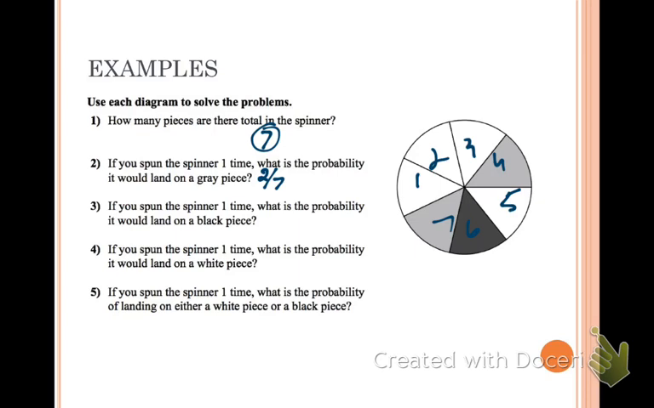You can change that to a fraction or a percent if you'd like, but like I said, fraction's fine. If you spun the spinner 1 time, what's the probability it's going to land on a black piece? Well, we only have 1 black piece, so that's 1 out of 7. If you spun the spinner 1 time, what's the probability you land on a white? Well, we actually have 4 white pieces, so 4 out of the 7. And finally, what's the probability of landing on either a white piece or a black piece? That means the white and the black are combined. We have 5 total, so that means 5 out of 7. That's all you're doing. That's the probability.